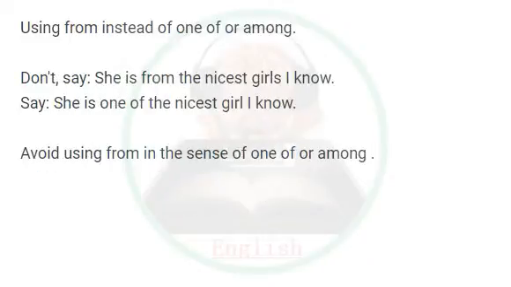Using from instead of one of or among. Don't say, she is from the nicest girls I know. Say, she is one of the nicest girls I know. Avoid using from in the sense of one of or among.